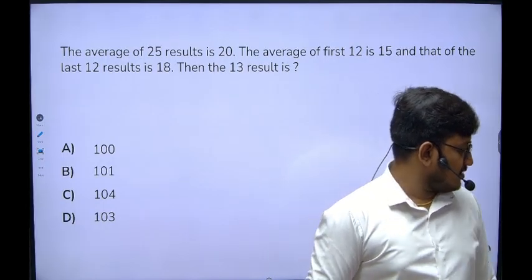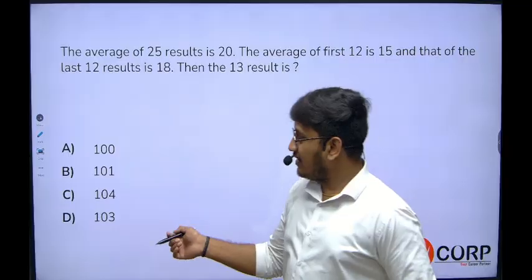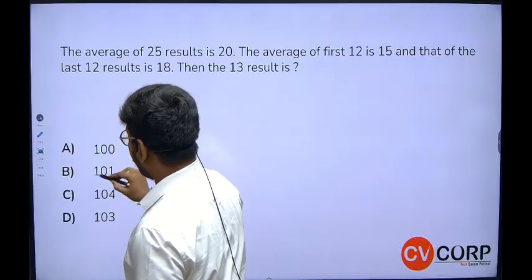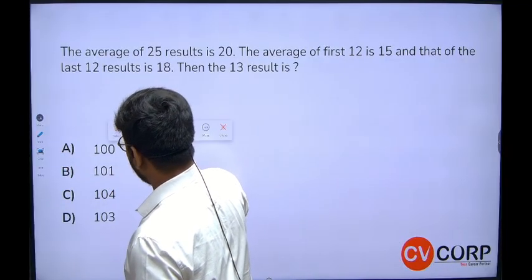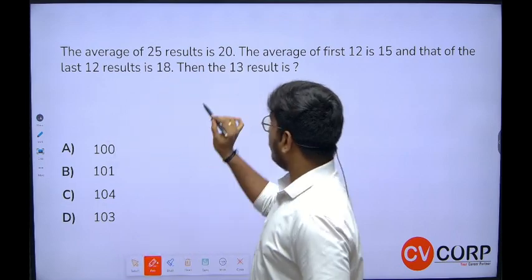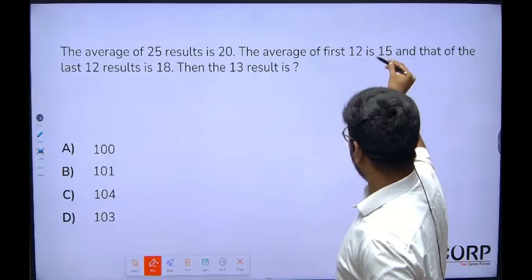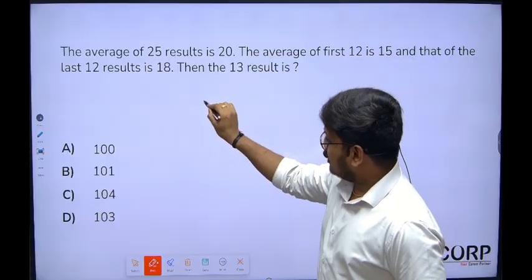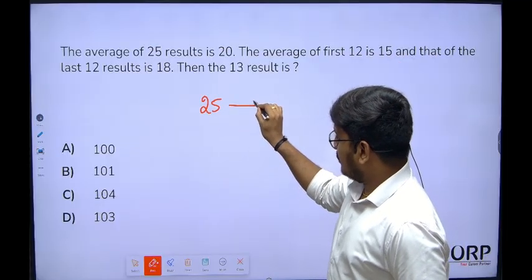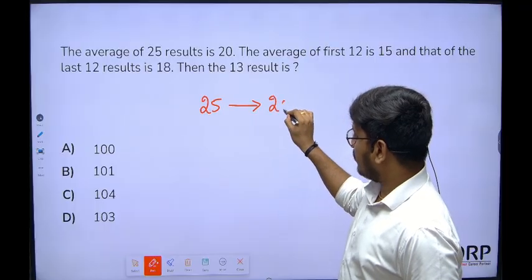The condition given is that the average of 25 results is 20. The average of the first 12 results, and the total is 25 results with an average of 20.